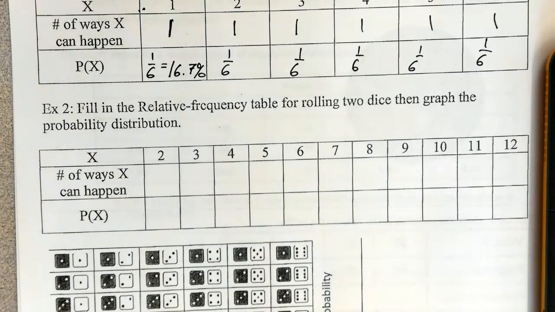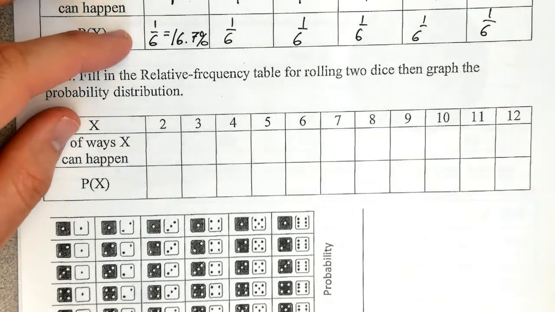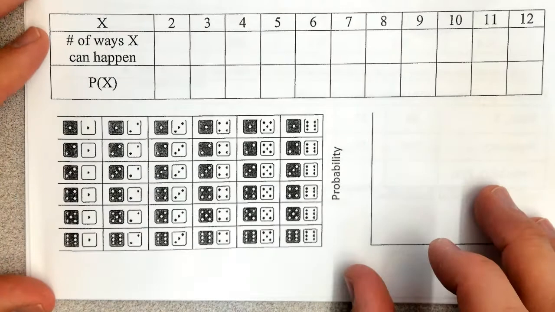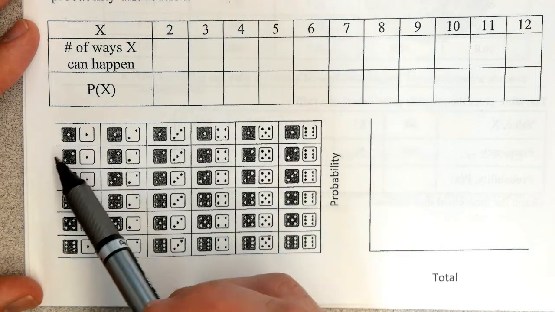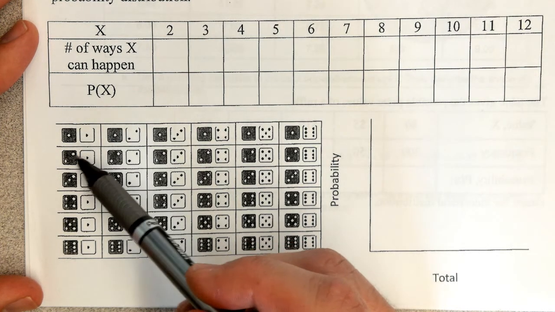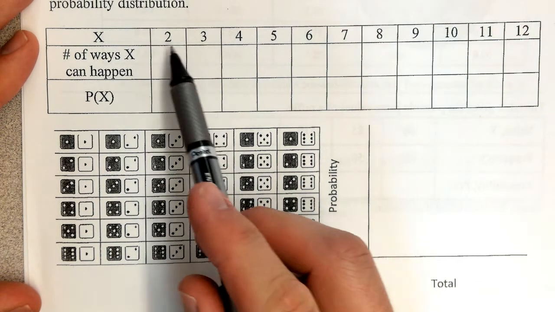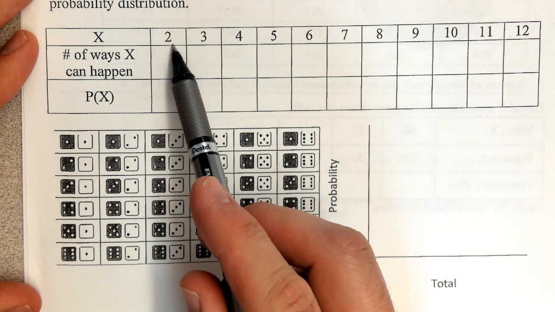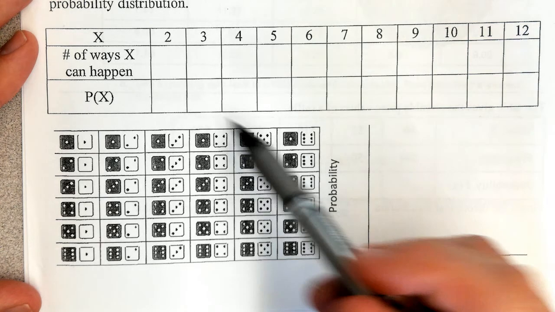If we roll two dice, and then we look at their sums, the probability gets more interesting. So down here, I've given you all the ways that you can roll two dice, right? So you've got the black die and the white die, and you could roll 1, 1, 2, 1, so on, okay? Roll 1, 2. And then if you sum them, this is all the possible outcomes, right? The lowest number would be a 2, which is 1 plus 1. The highest number would be a 12, which is 6 plus 6, and everything in between.